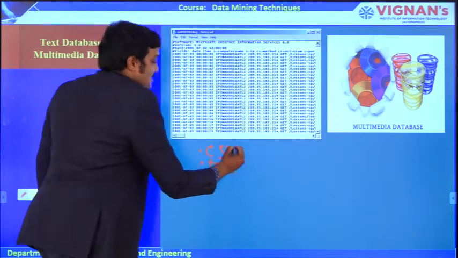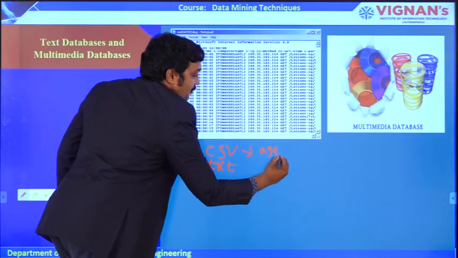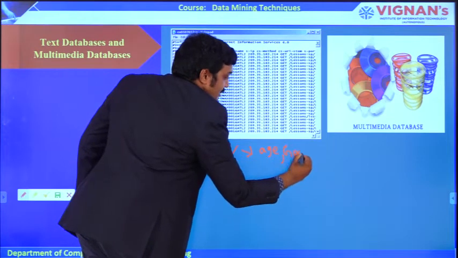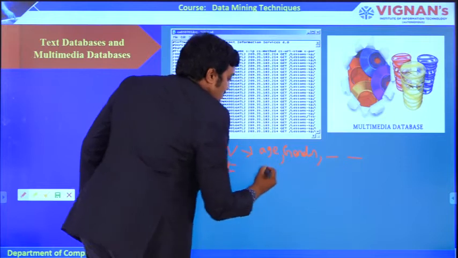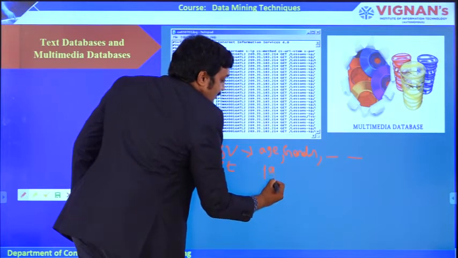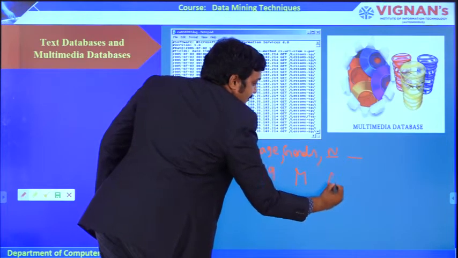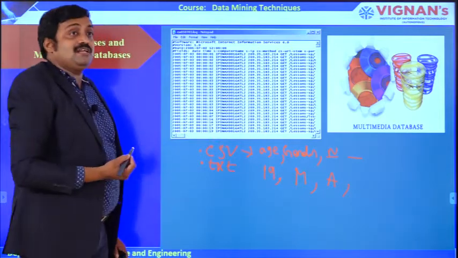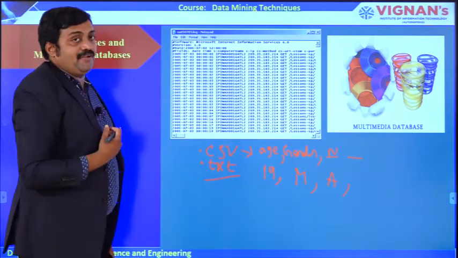A .csv is nothing but, suppose age is one attribute, comma, gender another attribute, like n number of attributes separated by commas. Age 19, gender male, name A, like that, each value separated by a comma. That is why it is called comma separated value. Text is well known to you, a text .txt file.